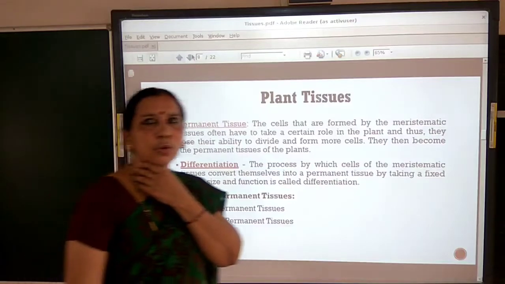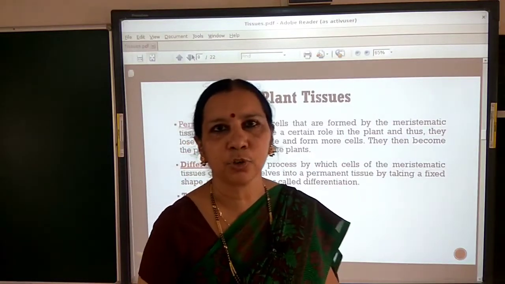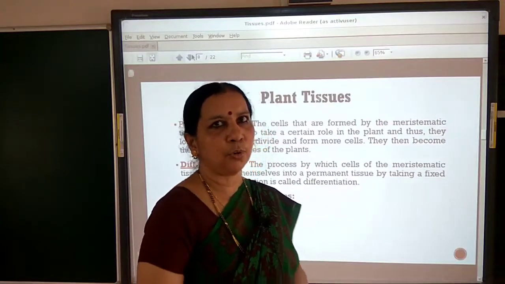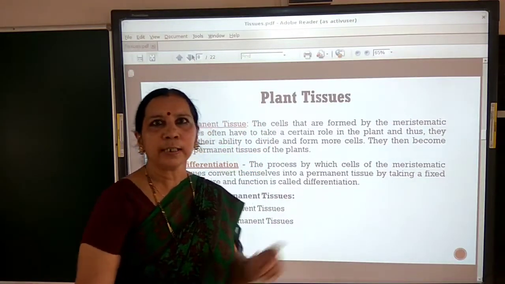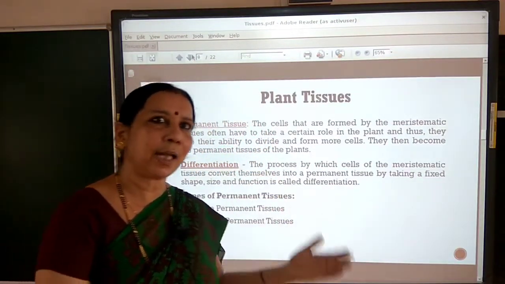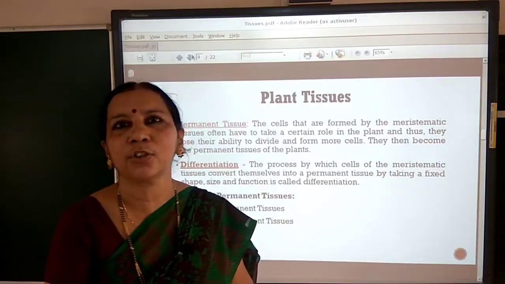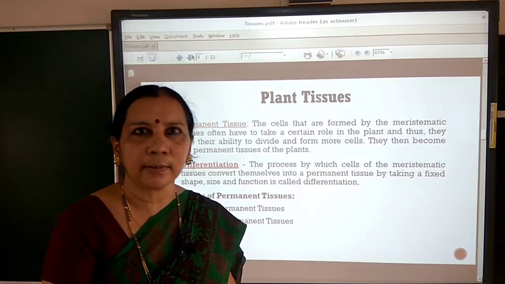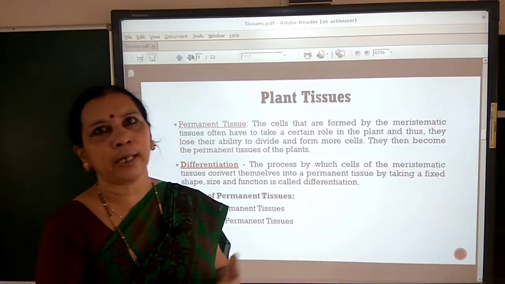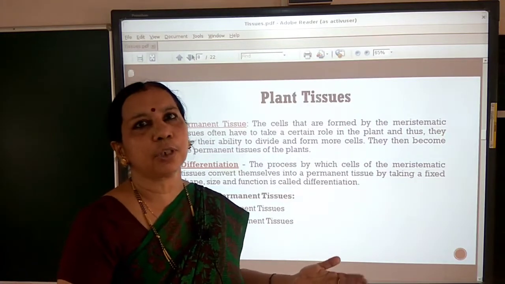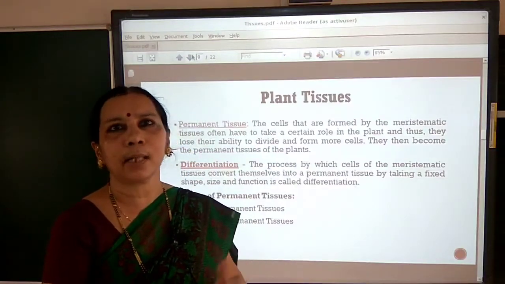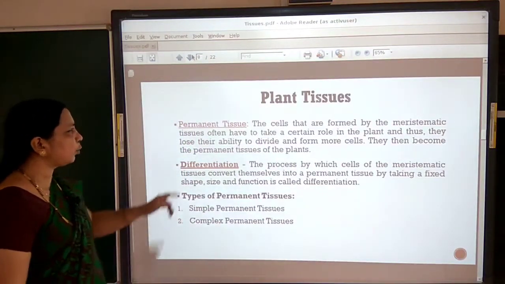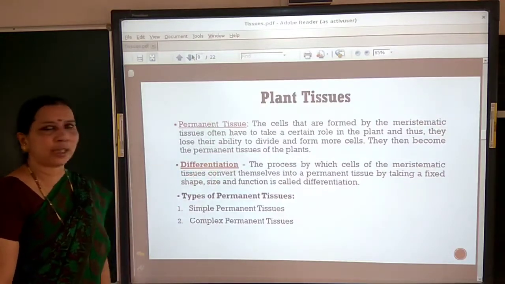Now, let us go to another type of plant tissues called permanent tissues. Permanent tissue, as I told, is derived from meristematic tissue only. Meaning the cells of meristematic tissue, when they mature and grow, differentiate into another type of tissue called permanent tissue. Now let us see what is meant by differentiation.